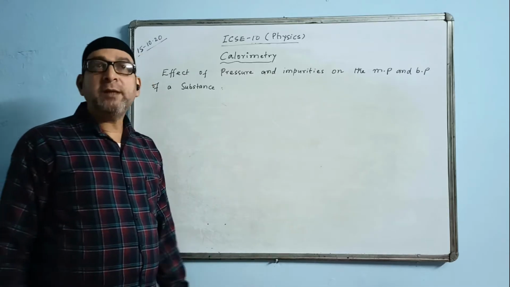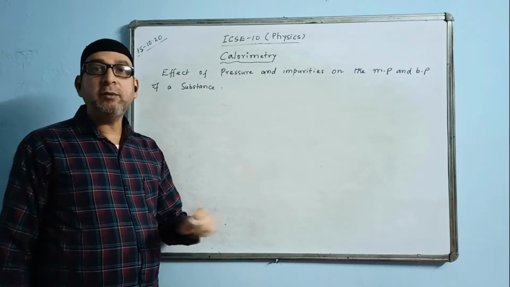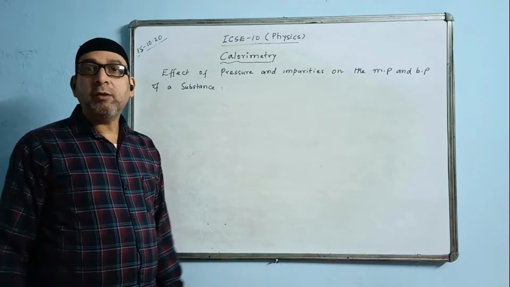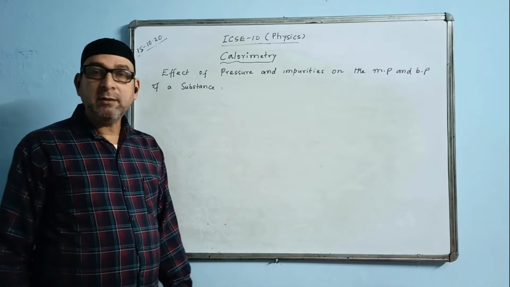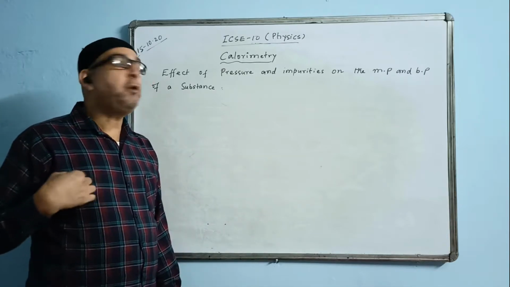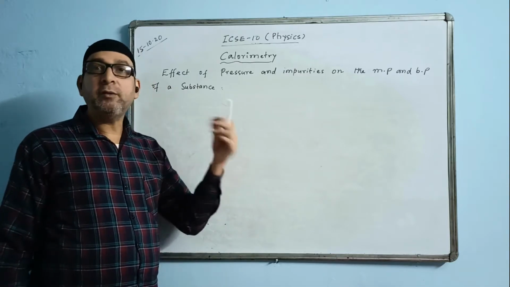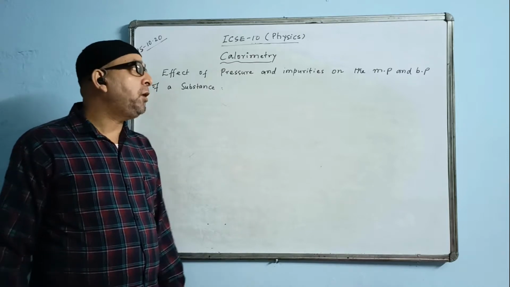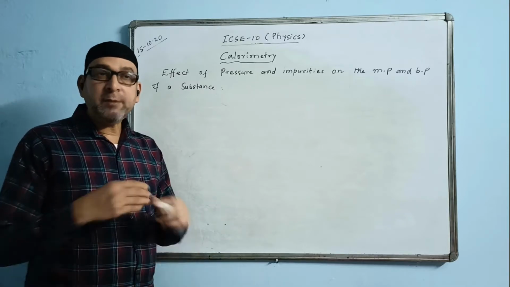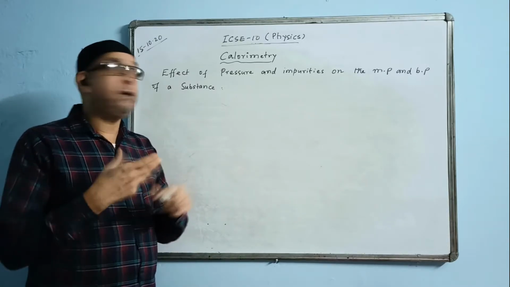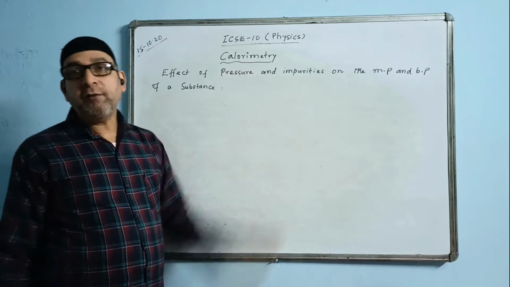What is melting point? We say it is the fixed temperature at which a solid changes into liquid. What is boiling point? You all know that the boiling point of water is 100 degrees and the melting point of ice is 0 degrees Celsius. That we all know as a fact. Boiling point is the fixed temperature at which a liquid changes into vapor or into a gas. So the melting point value and the boiling point value of a substance will be affected due to an increase of pressure and the addition of impurities.